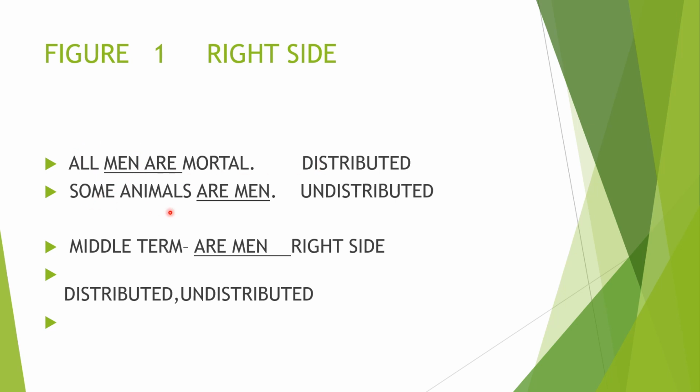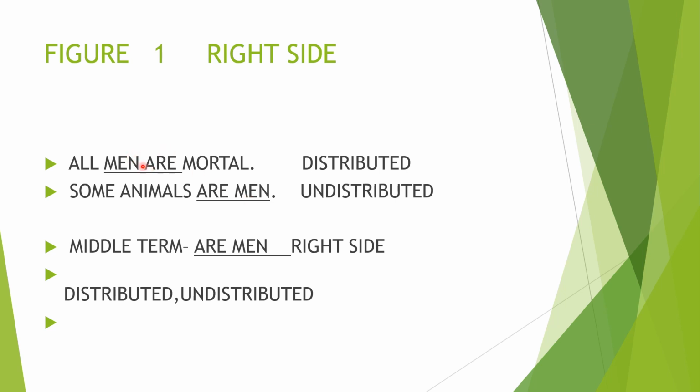Understood? Some animals are men. In this, the predicate is undistributed. Some animals are men. In this, it is undistributed. And you have to find that in these sentences. All men are mortal. Some animals are men. In this, the middle term is men. Middle term means a word that comes in both sentences. If a word comes in both sentences, then we can take it as a middle term.